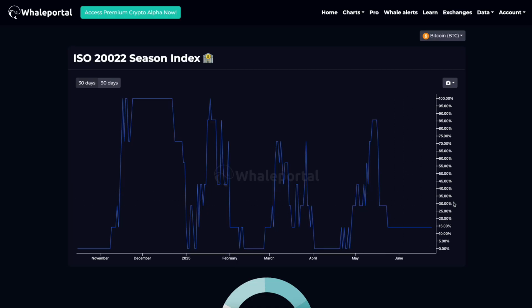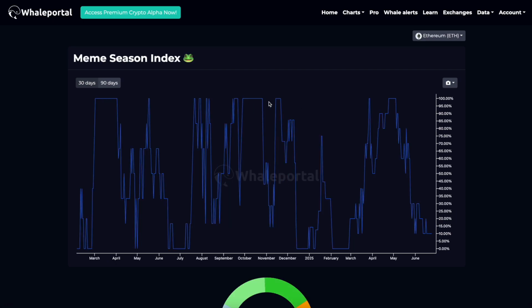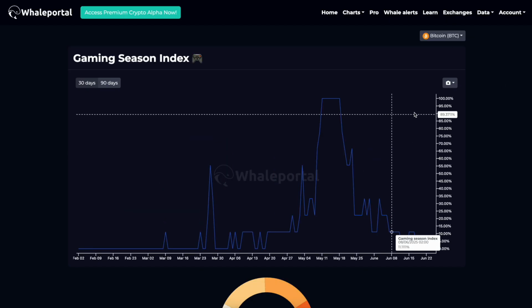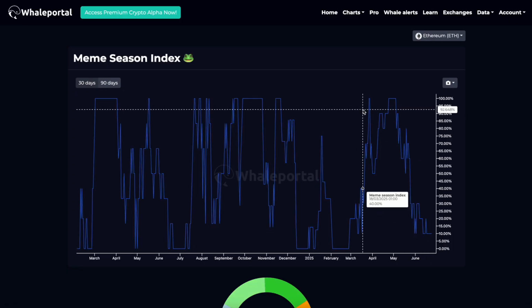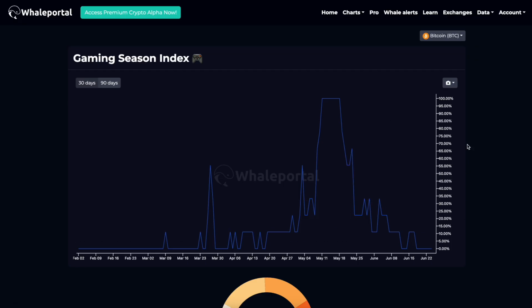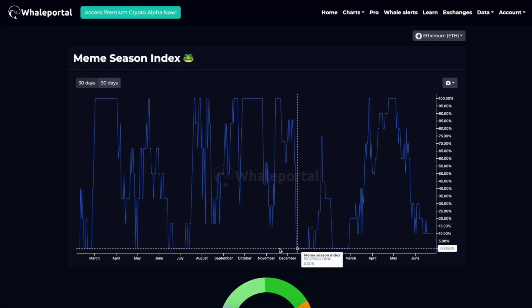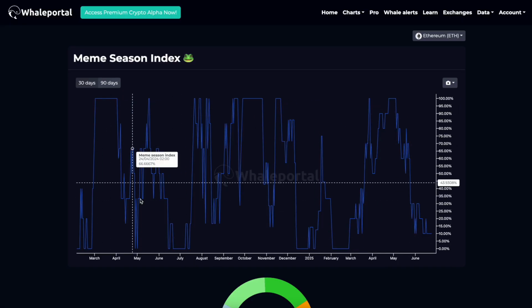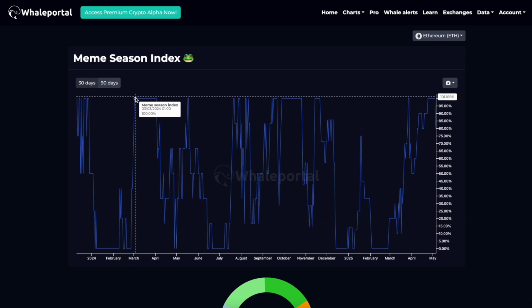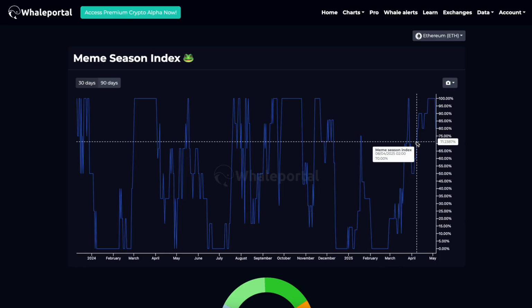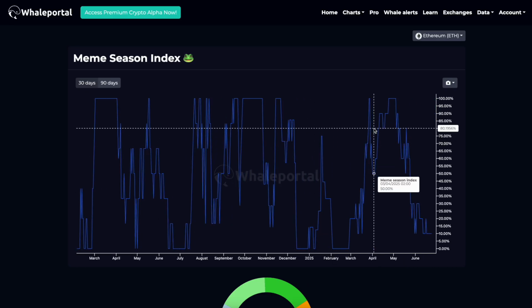ISO20022, so you can go over these charts individually and look for unique setups to take profits on the ones that are in full-blown season, to eventually go to the seasons that are in low season. So you go from high seasons, take profits right there, and might be entering in low seasons, because there are so many ways, guys, how you can basically use these charts, because you can also see this, for example, as an oscillator. So we have a high, low, high, low, high, and then we go low, and you can calculate the times between these highs and lows, and then you can find a rhythmic pattern in the market as well.